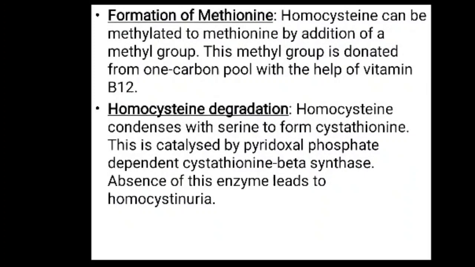Then homocysteine degradation: the homocysteine condenses with serine to form cystathionine, and this is catalyzed by the pyridoxal phosphate dependent cystathionine beta synthase. The absence of this cystathionine beta synthase enzyme leads to homocysteinuria, which is the presence of homocysteine in the urine. So these are the important enzymes.